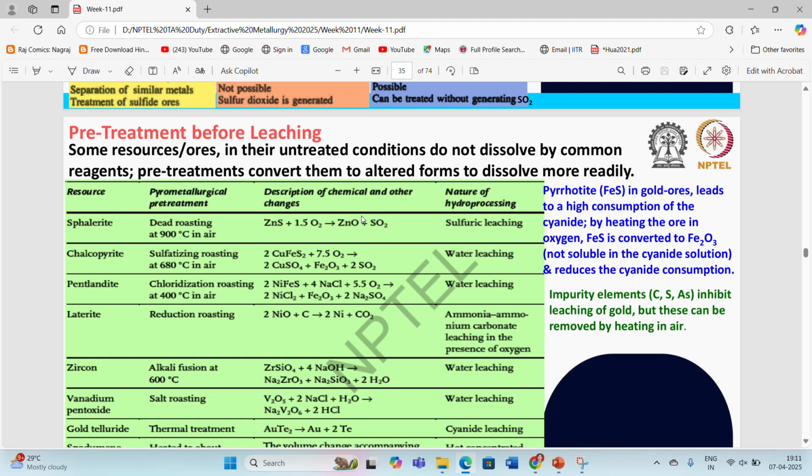Then there are some pre-treatments in some cases. Some pre-treatments are required before going for the hydrometallurgical operation of certain ores. Some resources or ores in their untreated conditions do not dissolve in common reagents. Industrially, most of the industries prefer H2SO4 as their leaching material because it is cheaply available and easy to deal with. So sometimes some pre-treatments are required to convert them so that they can be easily dissolved in common reagents.